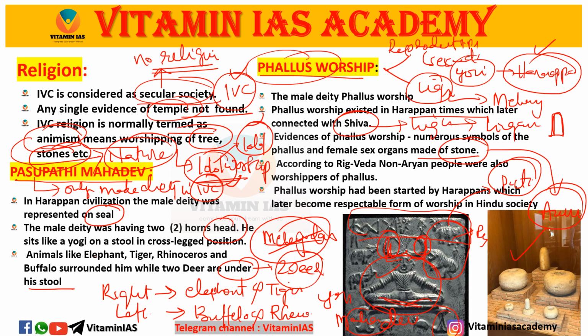According to the Rigveda, non-Aryan people were also worshipping Phalli. Phallus worship had been started by the Harappans, which later became a representative form of worship of Hindu society. Religion here is a secular society. Pasupati Mahadev we also discussed, found in Mohenjo-daro. Idol worship took place, and the Pasupati Mahadev seal was found at Mohenjo-daro. We have to know the characteristics of this seal because it is very important for UPSC and other examinations. Idol worship is there, the society is secular, and the religion can be considered animism.